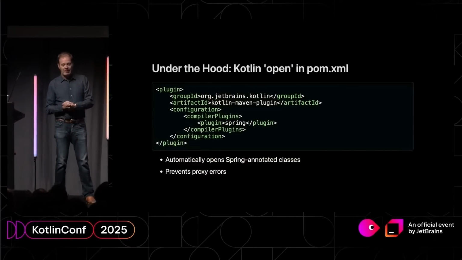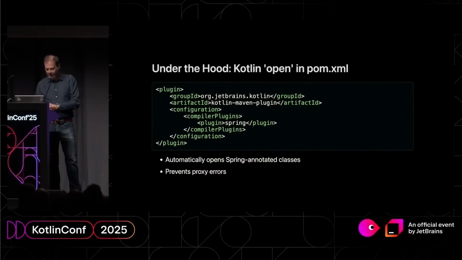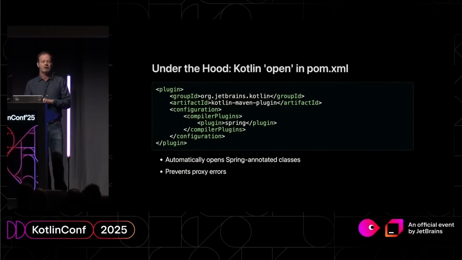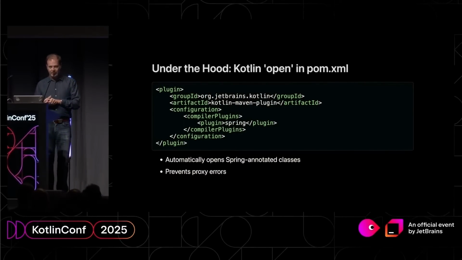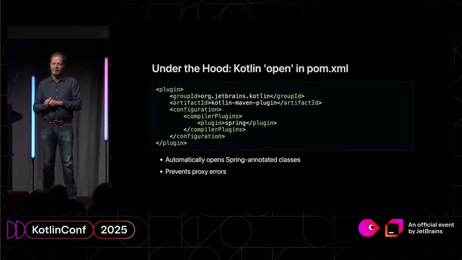So I mentioned open. Again, this is an example that my agent pulled and put on a slide for me. I hate creating slides. It is very important to remember that Spring needs to do a lot of things through proxying, and there are very strict limits to what you can do with final classes.